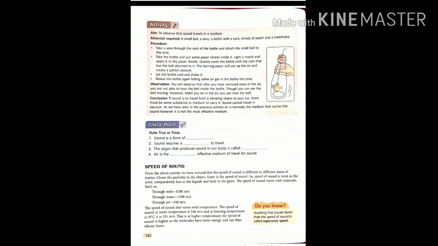The speed of sound also varies with temperature. At room temperature it is 346 meters per second, and at freezing temperature, or 0 degrees Celsius, it is 331 meters per second. That is, at higher temperature the speed is higher as the molecules have more energy and can thus vibrate faster.